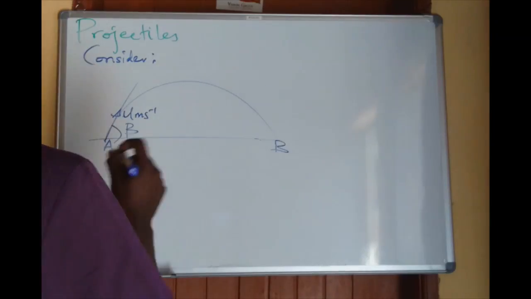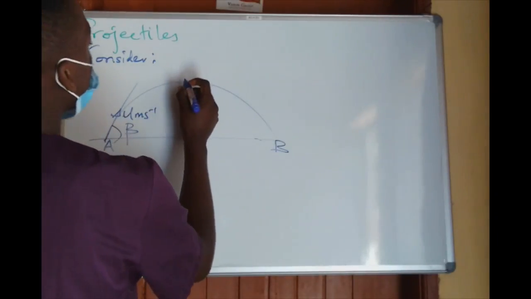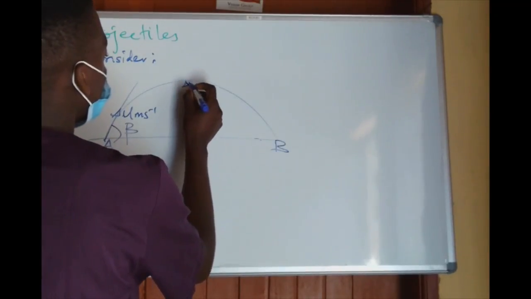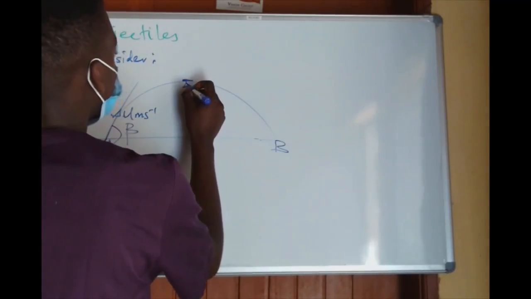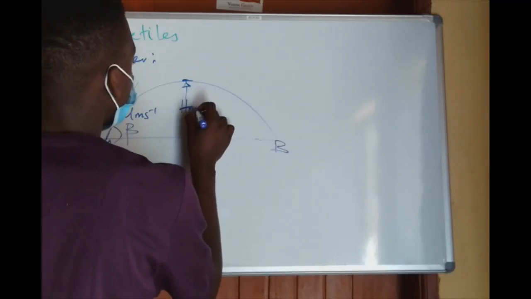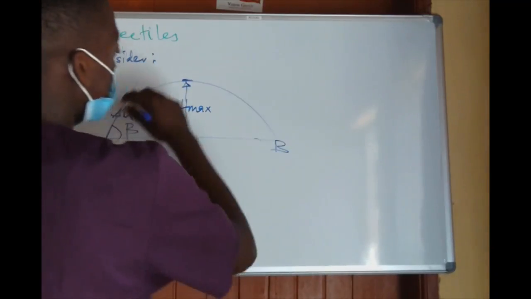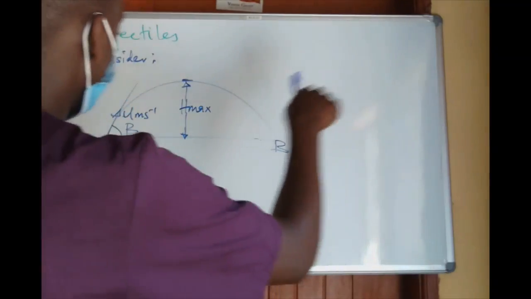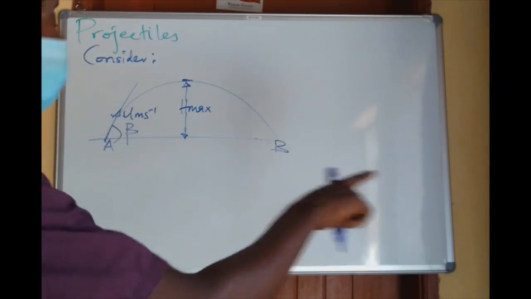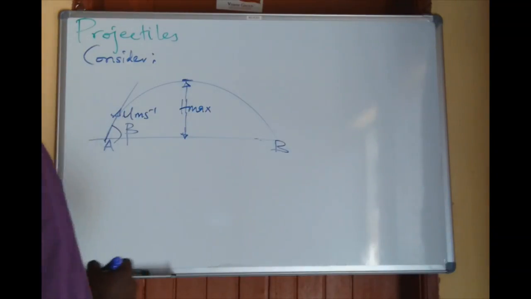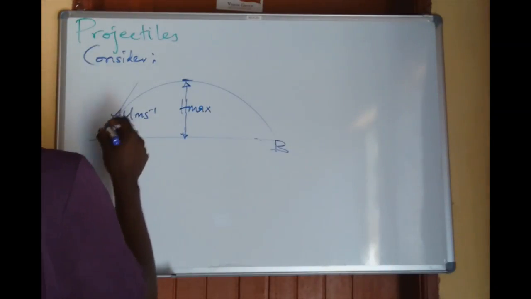As it moves, it will reach a certain height. This height is called the maximum height which the particle reaches, and then it goes back down to the level of projection horizontally.